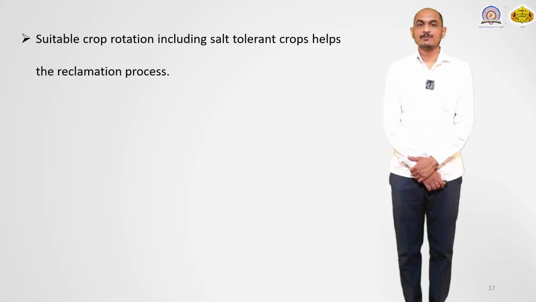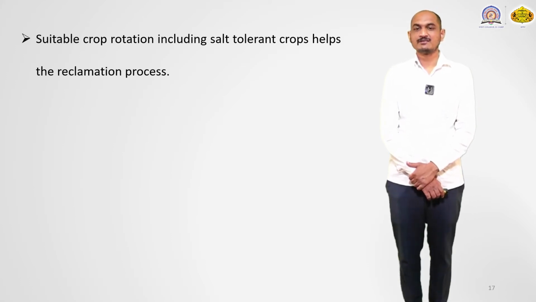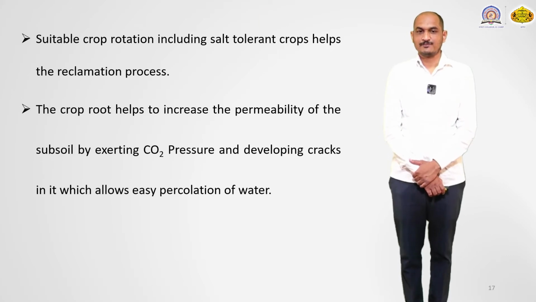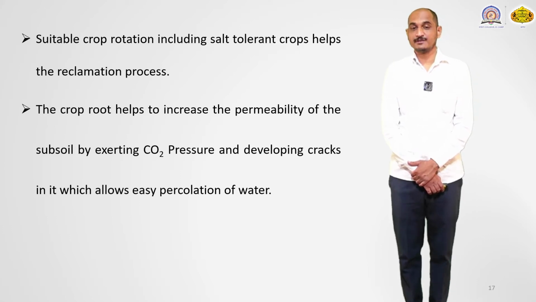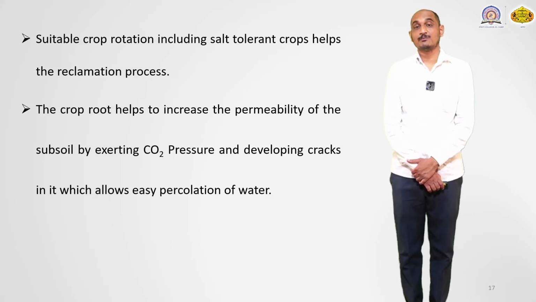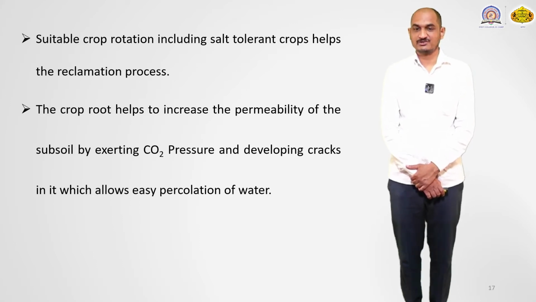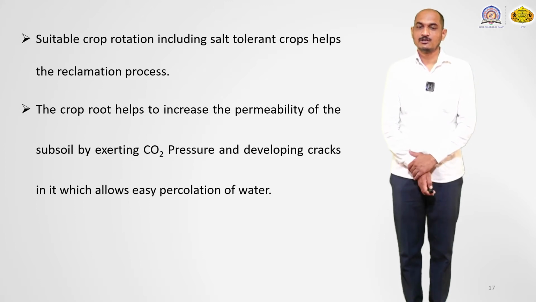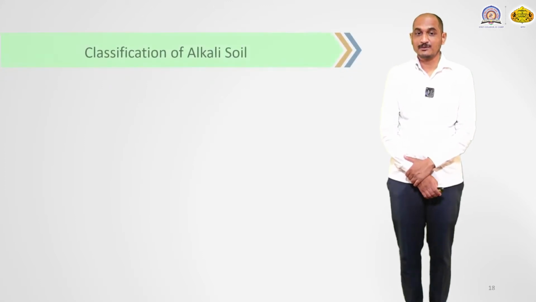Then suitable crop rotation, also including salt tolerant crops, helps the reclamation process. The crop root system helps in increasing the permeability of the subsoil by increasing the carbon dioxide pressure and developing cracks, which allow the percolation of water. This is the process of reclamation of alkali soil.